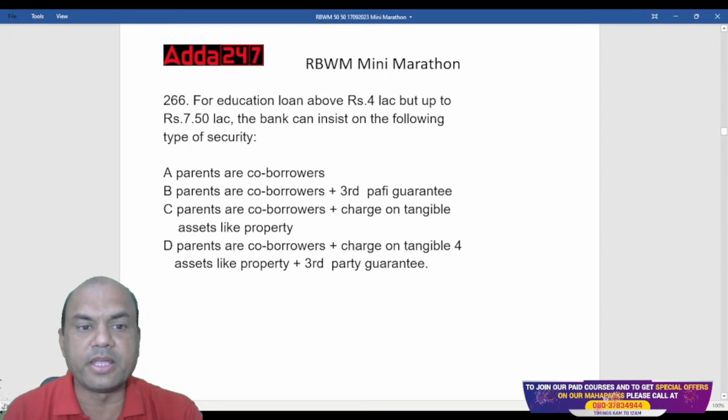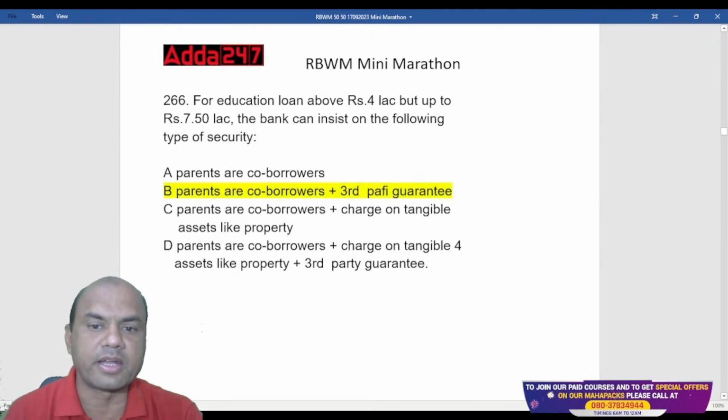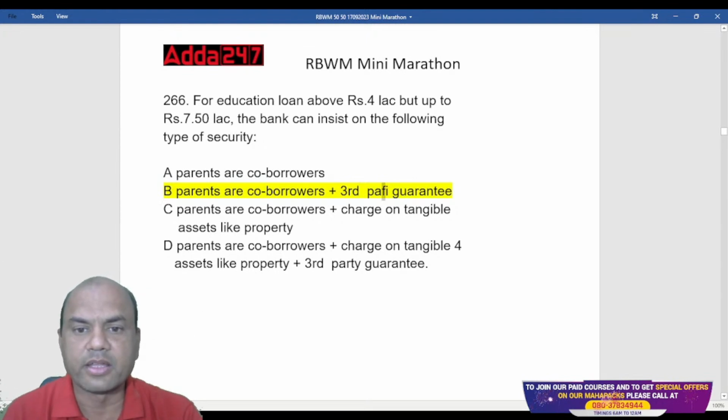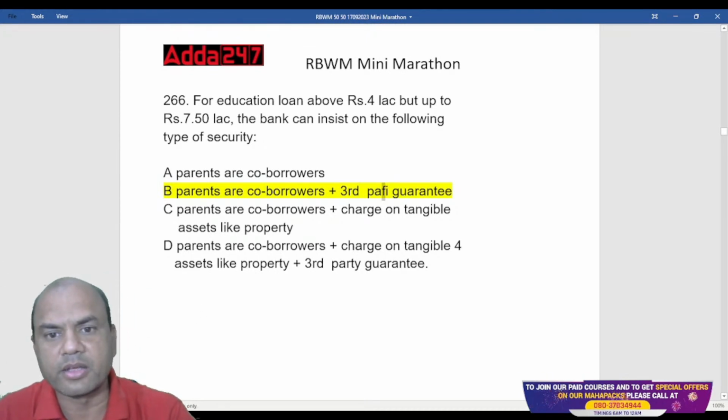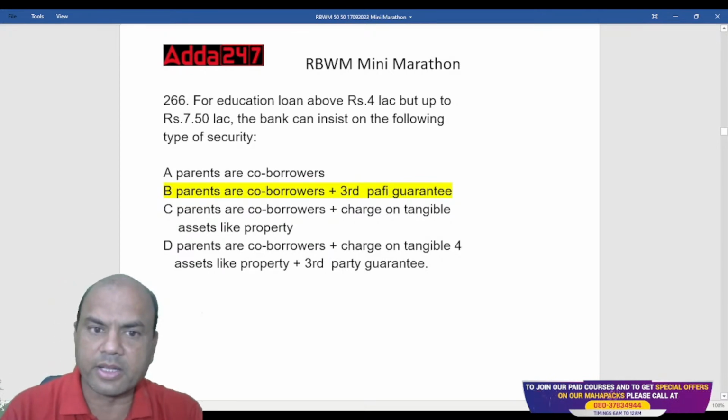The answer is B. Parents as co-borrowers plus third party guarantees. So that is the answer. Parents as co-borrowers and third party guarantees.